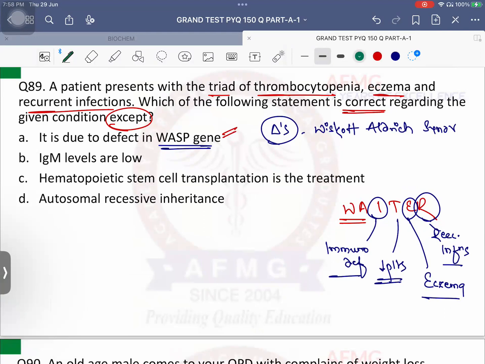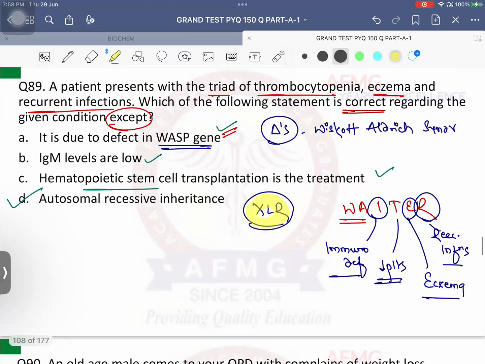Please remember. Okay, IgM levels will be low. That's true. Because the patient is immunocompromised. Okay. Next is hematopoietic stem cell transplantation is the treatment. True. Autosomal recessive pattern of inheritance. No, it is X-linked recessive pattern of inheritance. Therefore, it is only seen in males. Females are just carriers for this disease.